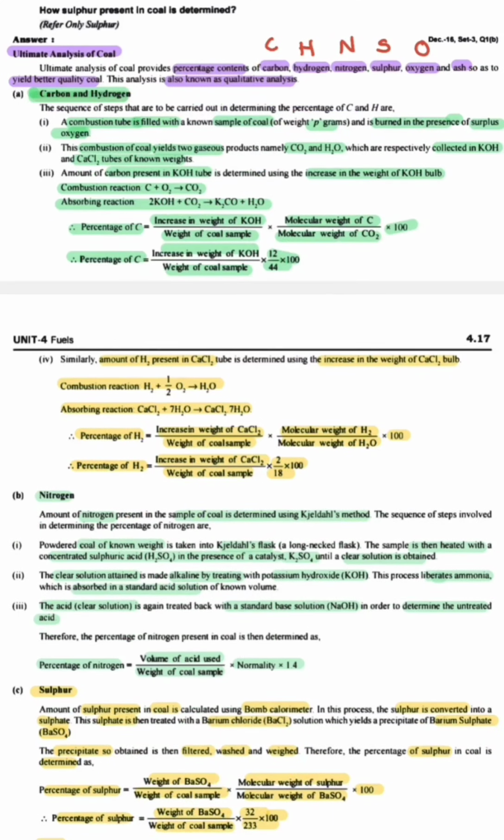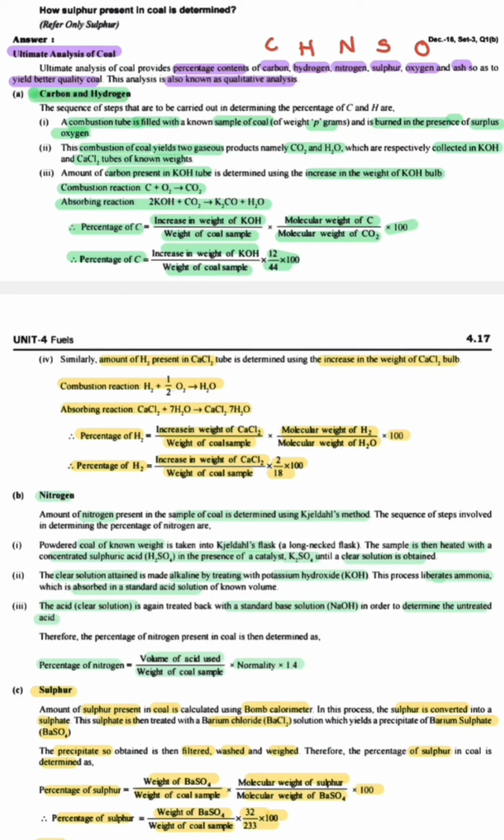One carbon is 12, two oxygen is 32, so total weight is 44, into 100. So, by using this formula, we can calculate the percentage of carbon. Similarly, the amount of hydrogen present is determined using the increase in weight of the calcium chloride tube.